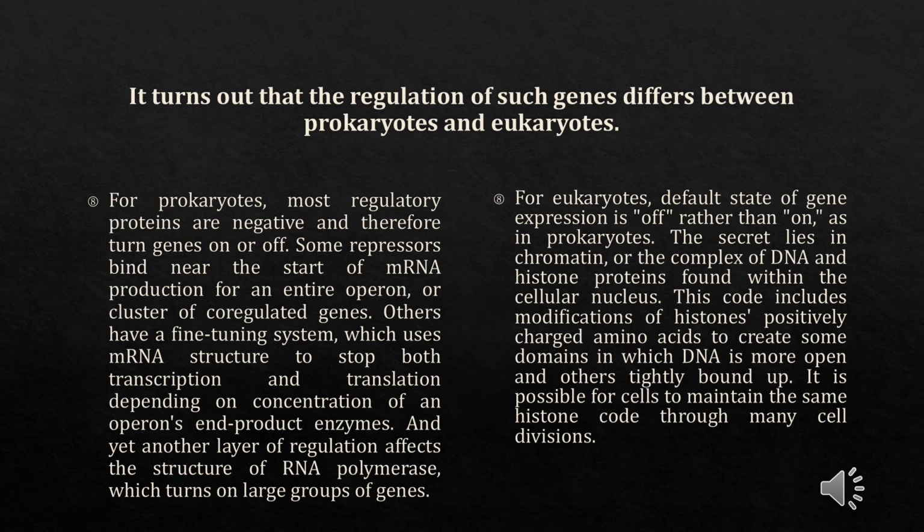As in prokaryotes, the secret lies in chromatin, or the complex of DNA and histone proteins found within the cellular nucleus. This code includes modifications of histones, positively charged amino acids, to create some domains in which DNA is more open and others tightly bound up. It is possible for cells to maintain the same histone code through many cell divisions.